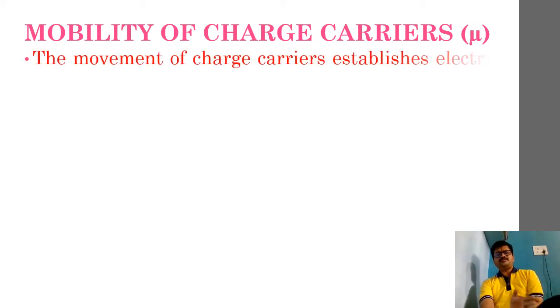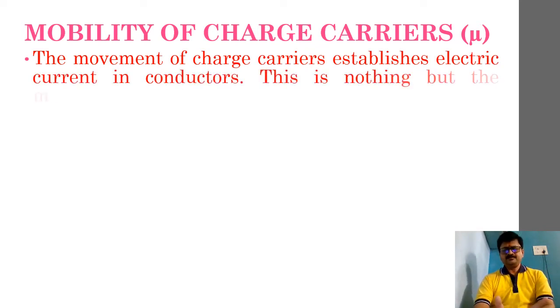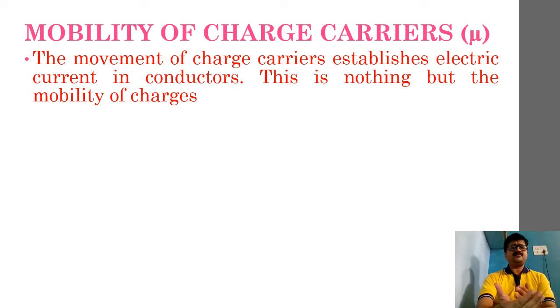Whenever we talk about the movement of charge carriers, the motion of charge carrying electrons will establish electric current inside the conductor. So this concept is connected to motion. Hence mobility of charge carriers is connected to movement of the electrons.